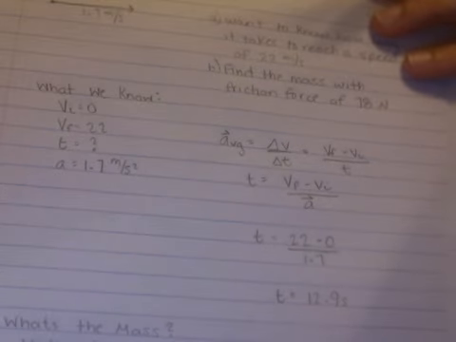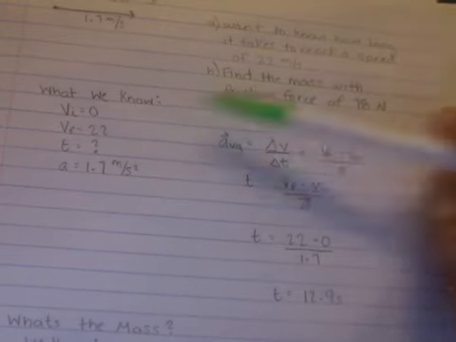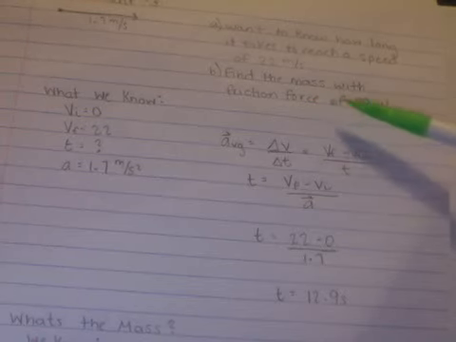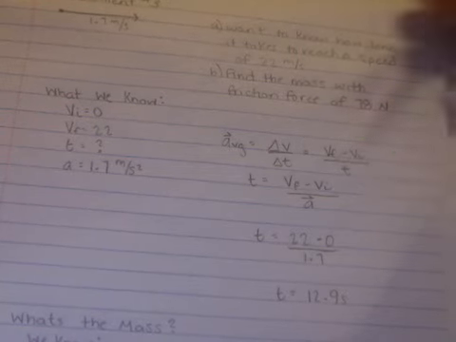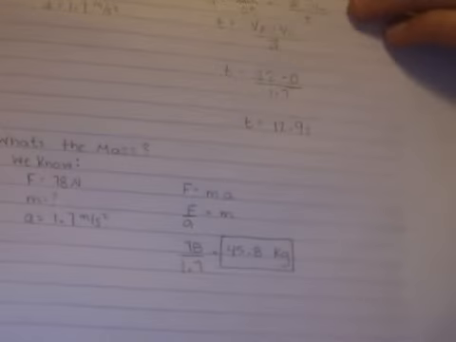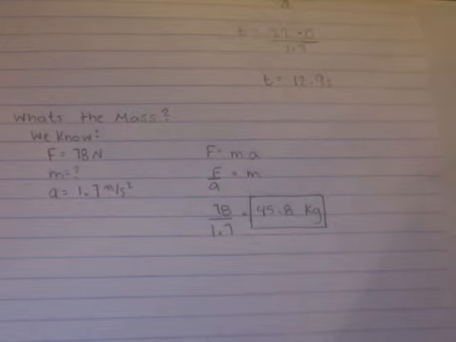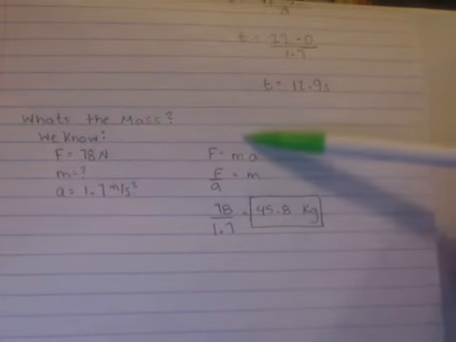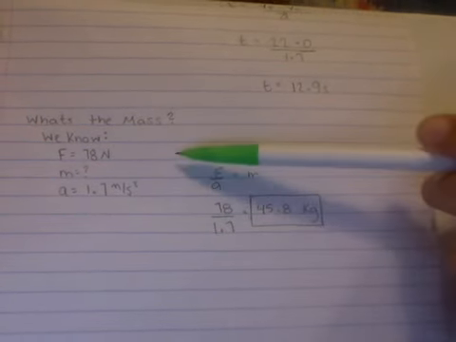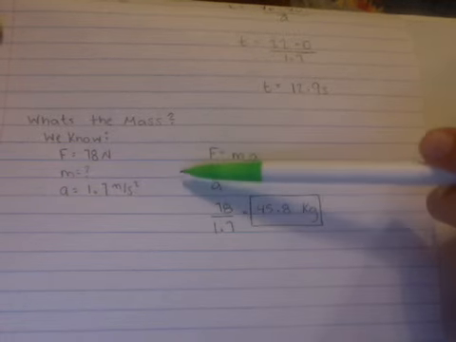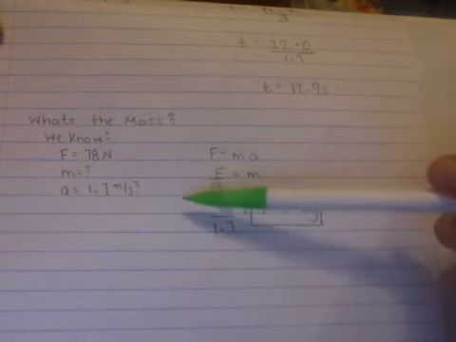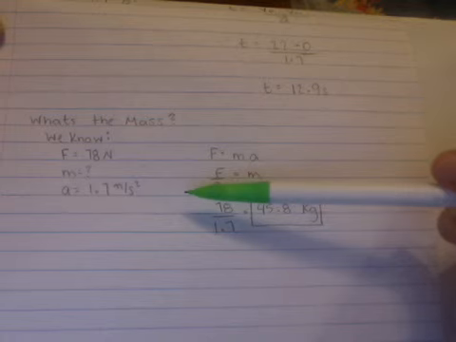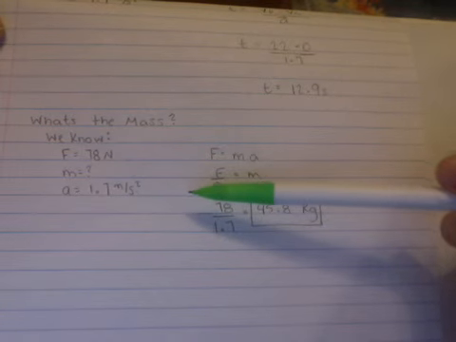Also in the question, we were given the frictional force, and we were asked to find the mass. So once again, I made a little section of what we know, and we know that the force is 78 newtons. We don't know the mass, and we know that the acceleration is 1.7 meters per second squared.